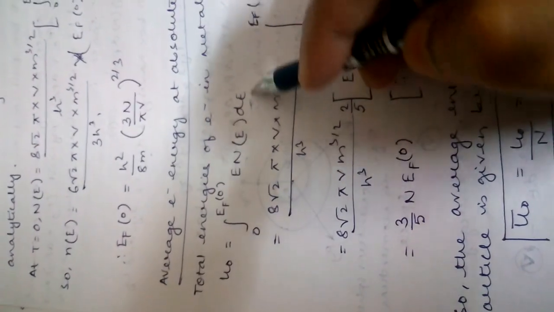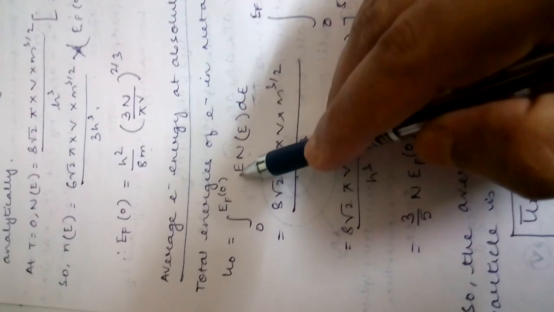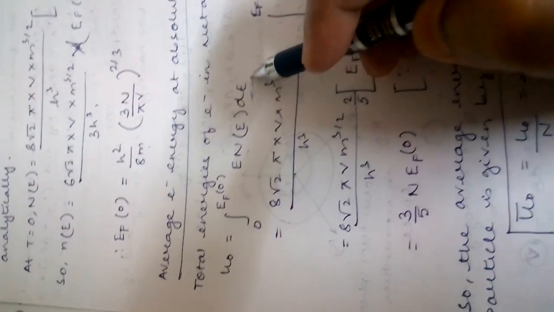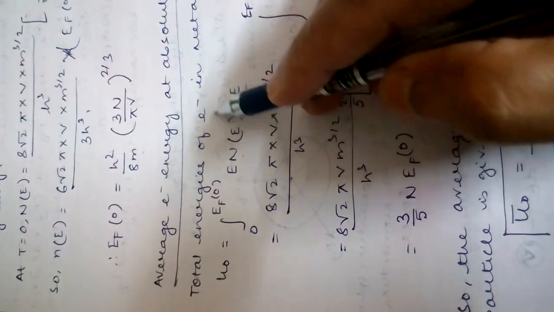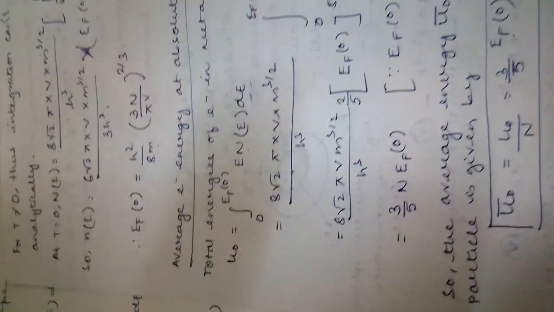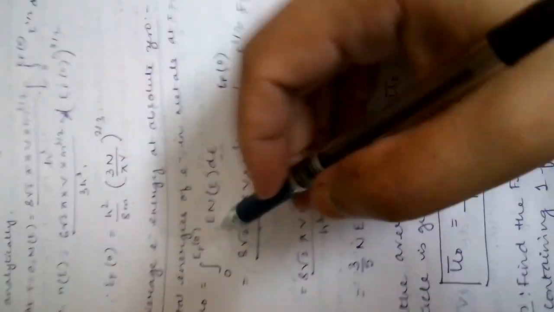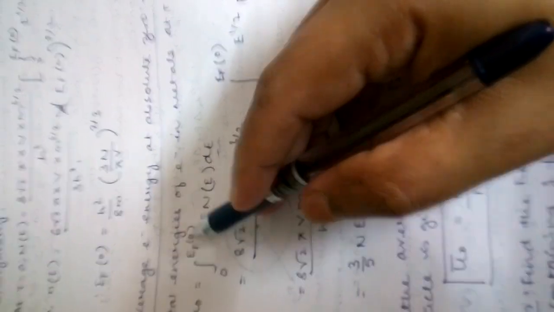That's why the differential d should be present over here. So E into dE. This is the expression of total energy for a continuous system. Here the electron in the metal is supposed to be continuous for simplicity of calculation. So this 0 to EF0,